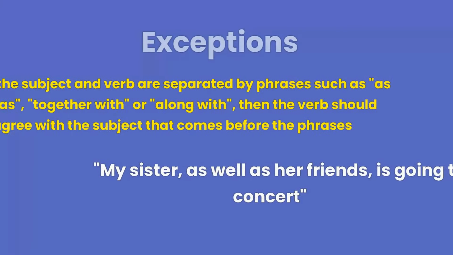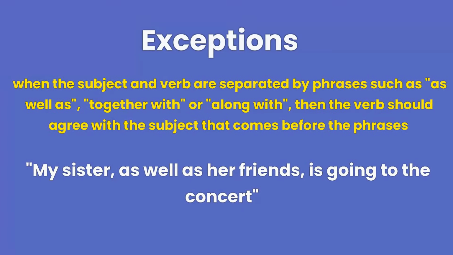Another exception is when the subject and verb are separated by words or phrases such as as well as, together with, or along with. In this case, the verb should agree with the subject that comes before the words or phrases. For example, my sister, as well as her friends, is going to the concert. Here, the subject, my sister, is singular, so the verb is agrees with it.